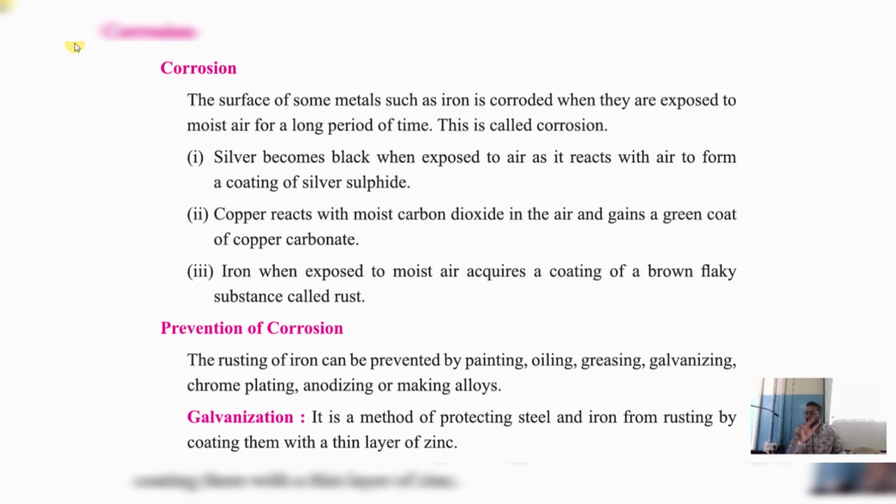Earlier, that metal had certain properties. After a few days, the metal doesn't have that property because it has changed to some other form. Due to the change in form, the properties also change. The metal loses its luster, the shining will go. The metal loses its hardness, so that it will start getting cracked.